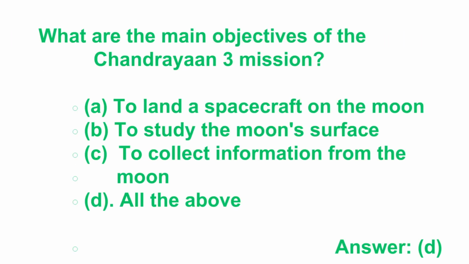The next question is, what are the main objectives of the Chandrayaan 3 mission? To land a spacecraft on the moon, to study the moon's surface, to collect information from the moon. D. All the above. Answer is D. All the above. To land a spacecraft, to study the moon's surface and collect information from the moon and send it to the ISRO, send it to the earth.